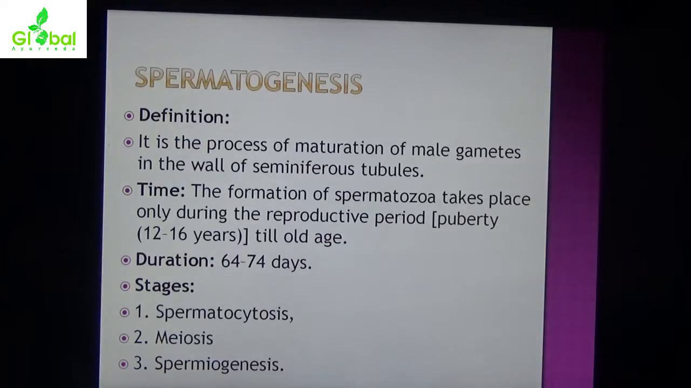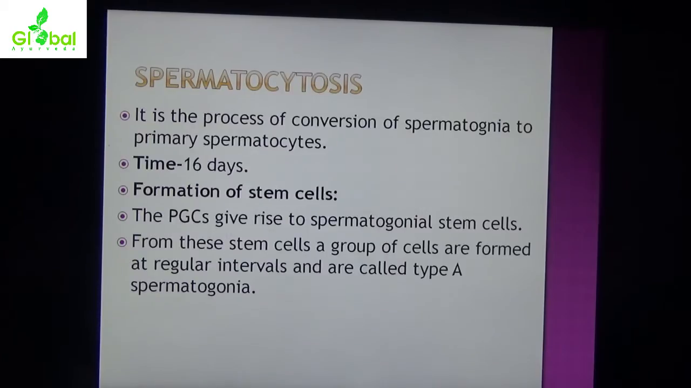Spermatogenesis. Definition: it is a process of maturation of male gametes in the wall of seminiferous tubules. What are male gametes? Male gametes are spermatozoa. Timing: the formation of spermatozoa takes place during the reproductive period, from puberty, that is 12 to 16 years, till old age. Duration 64 to 74 days. Stages: spermatocytogenesis, meiosis, spermiogenesis.